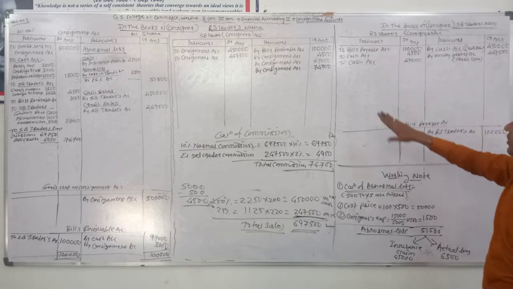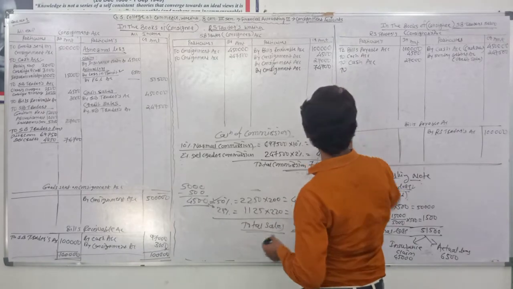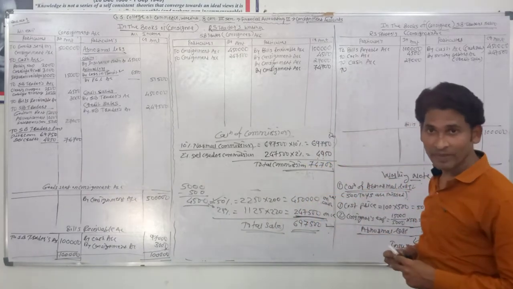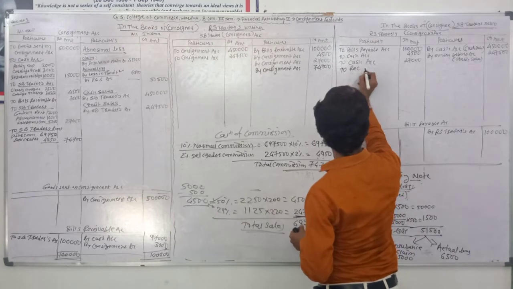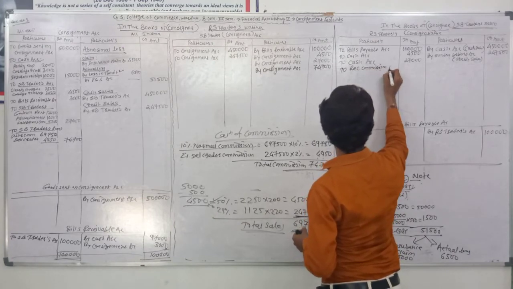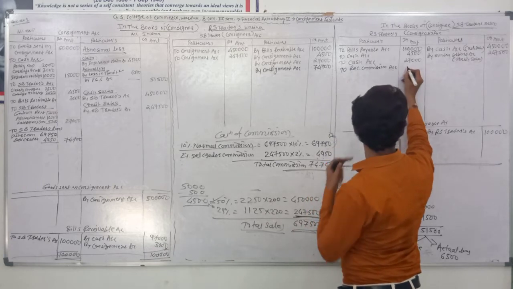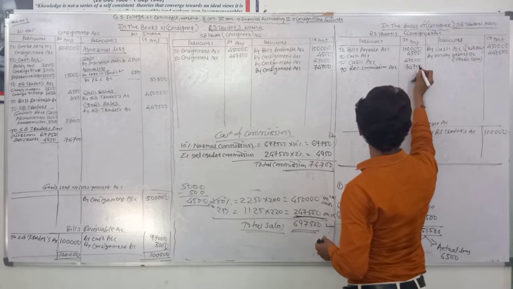So it is written at the debit side of RS Traders account. The entry is RS Traders account debit and commission received account credit.